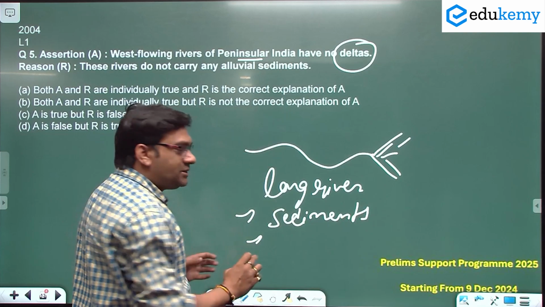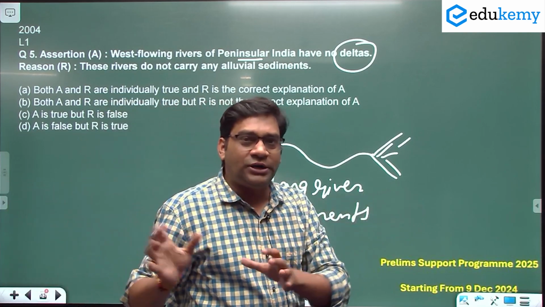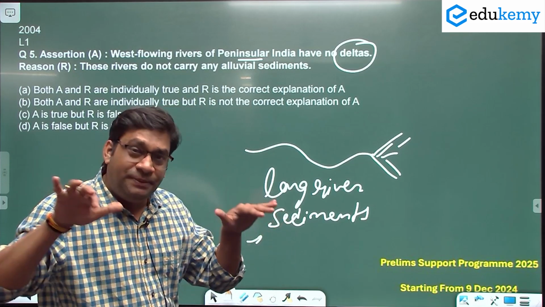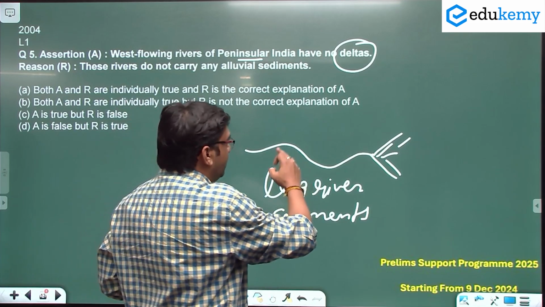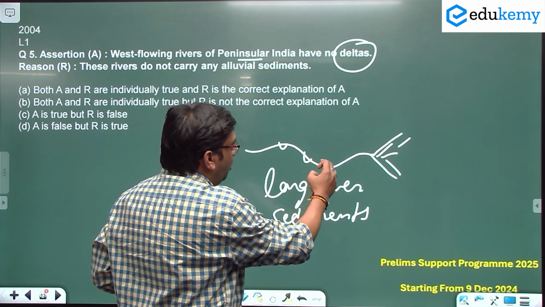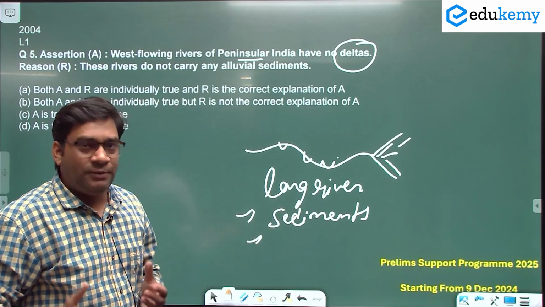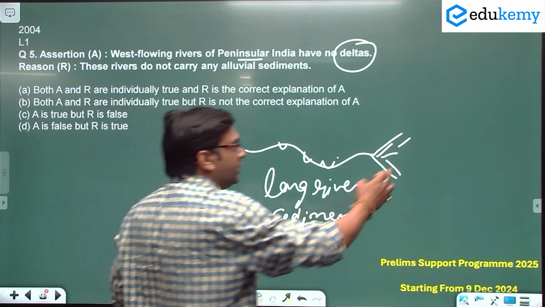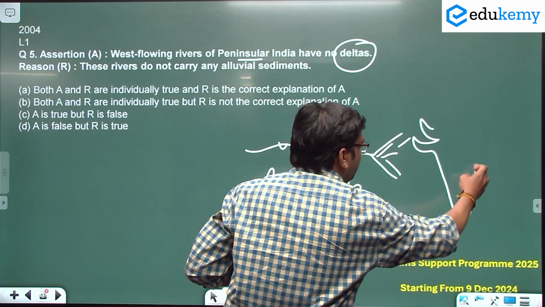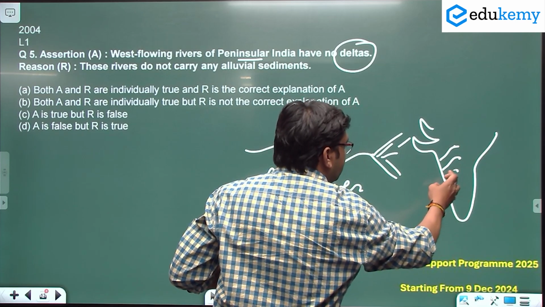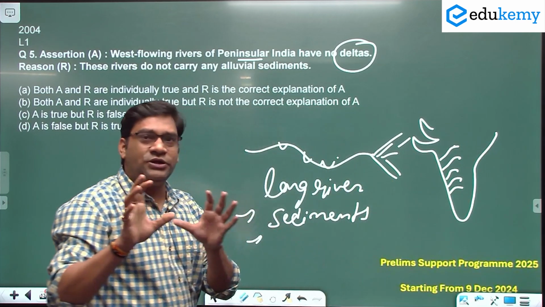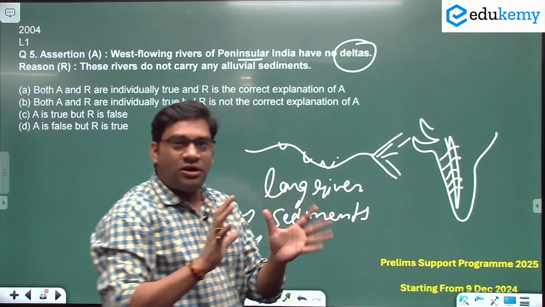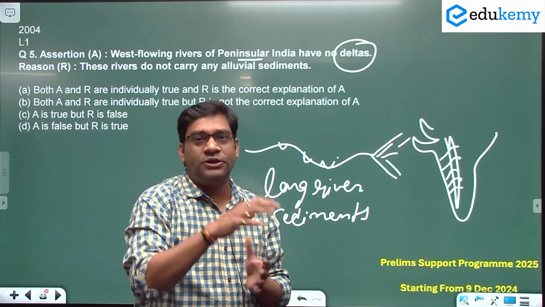And the third important thing is, while a river is flowing, in its path there should not be any type of big or deep depression. If there is a pit in the river's flow, all the sediment will be deposited here and no delta will be formed. In India, most of the west flowing rivers have a very short journey. They cover a very short path. They drain into the Arabian Sea because they originate from the Western Ghats. They do not carry a lot of sediment and the speed of the river is very high.